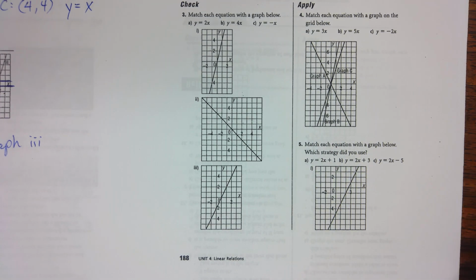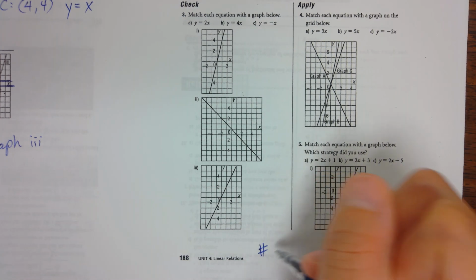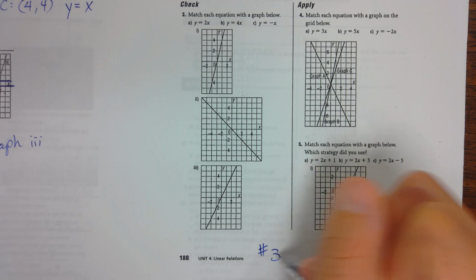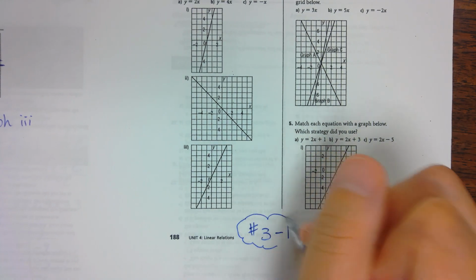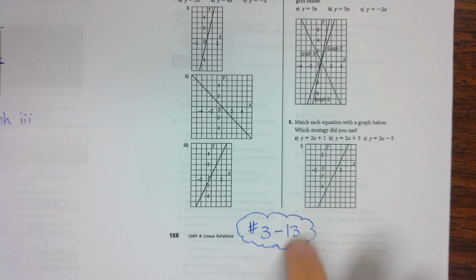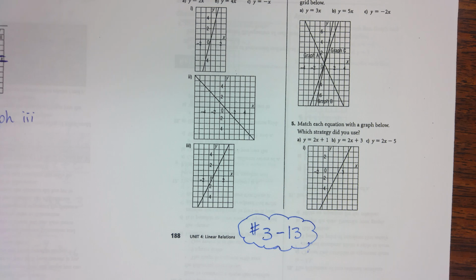Okay. I was going to give you guys less work, but because I was not satisfied with the homework habit you guys did yesterday, 3 to 13. You guys are doing all of it. Alright, I am going to come around to check at the end of the period to see how much you guys have done.